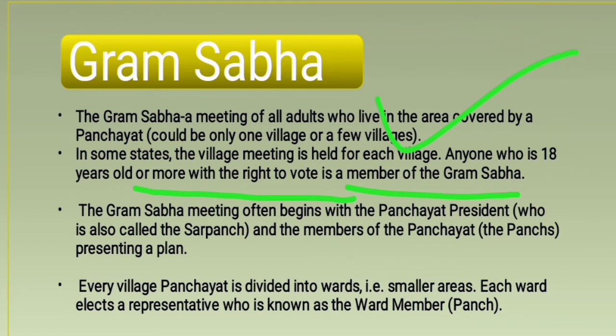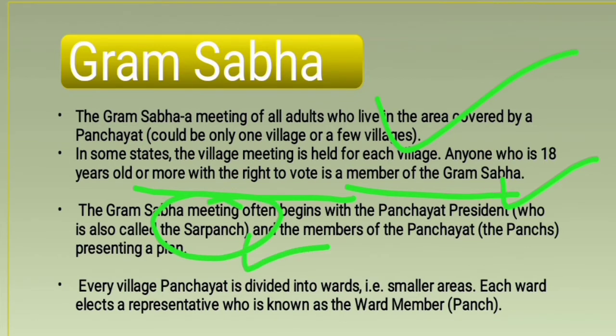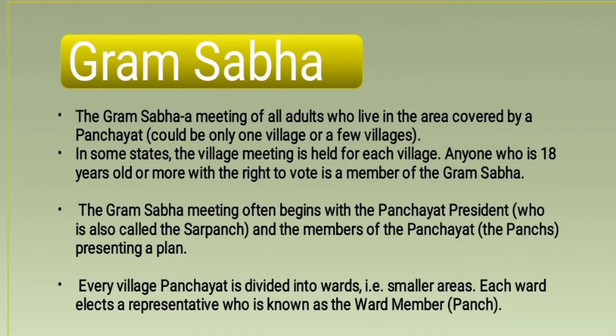A Gram Sabha meeting is often begun by the panchayat president. So who is available in a Gram Sabha meeting? The panchayat president, who is called sarpanch, is also there, and he starts these meetings. And some other members of the panchayat are known as panch, or in English panchayat members or ward members.